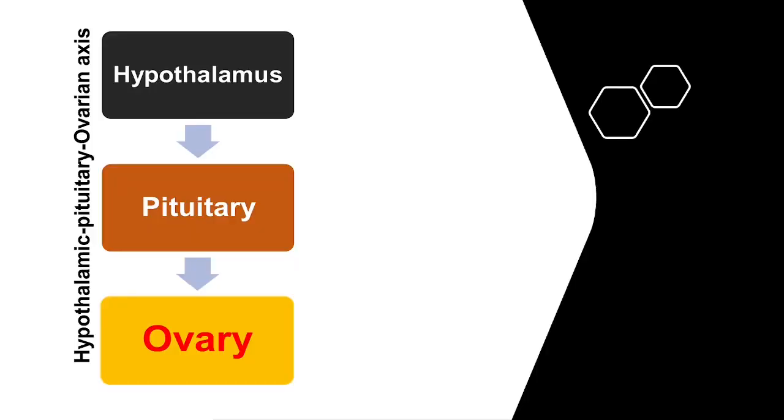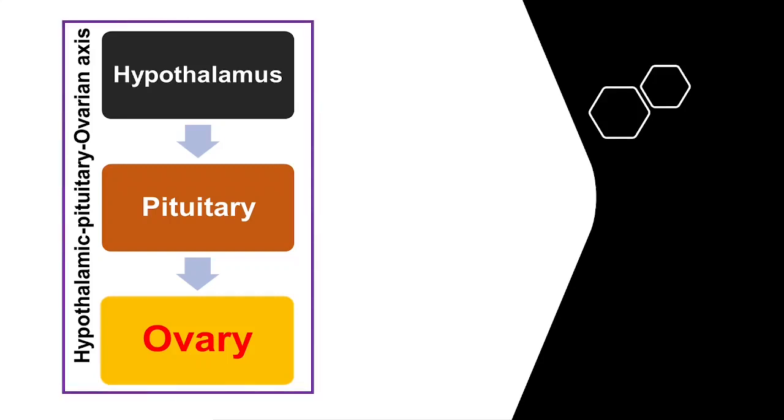These three tissues, hypothalamus, pituitary and ovary, are commonly known as the hypothalamic pituitary ovarian axis. This axis plays a very important role in the reproductive performance of the animal, and coordination of these three tissues is very important. Hypothalamus commands and pituitary has to respond, and when pituitary commands the ovary, the ovary has to respond. When these three tissues interplay and coordinate properly, the reproductive performance of the animal is much better.